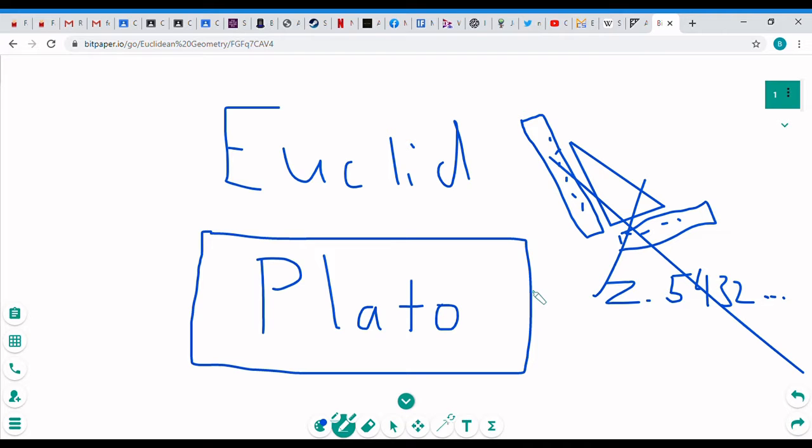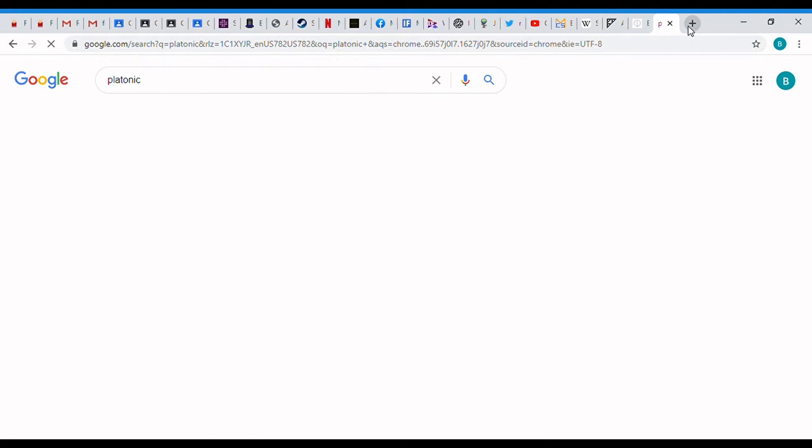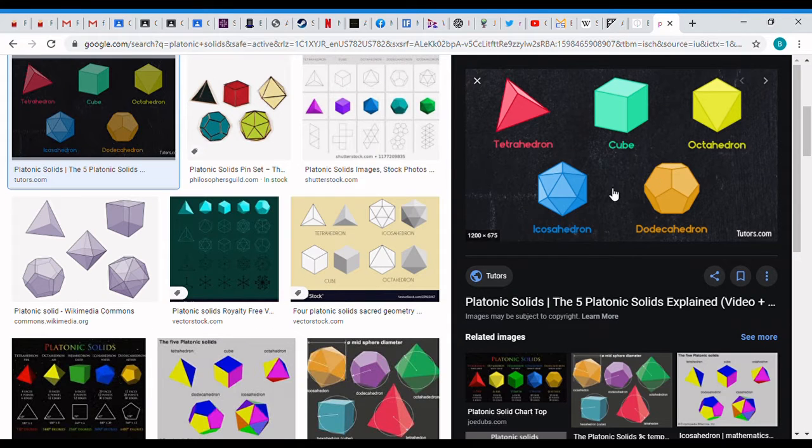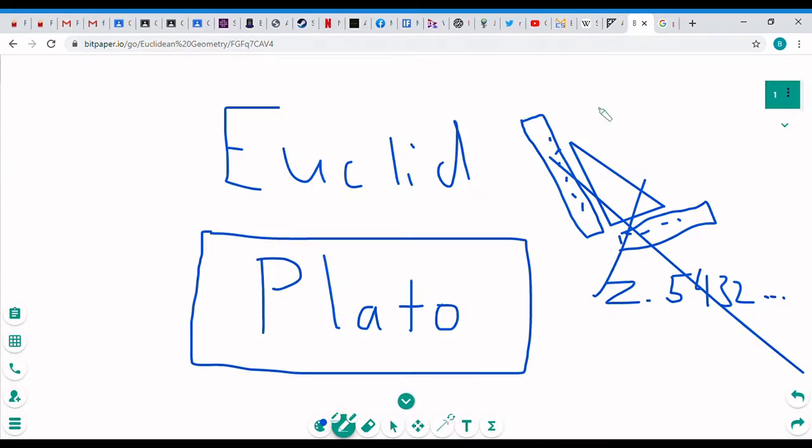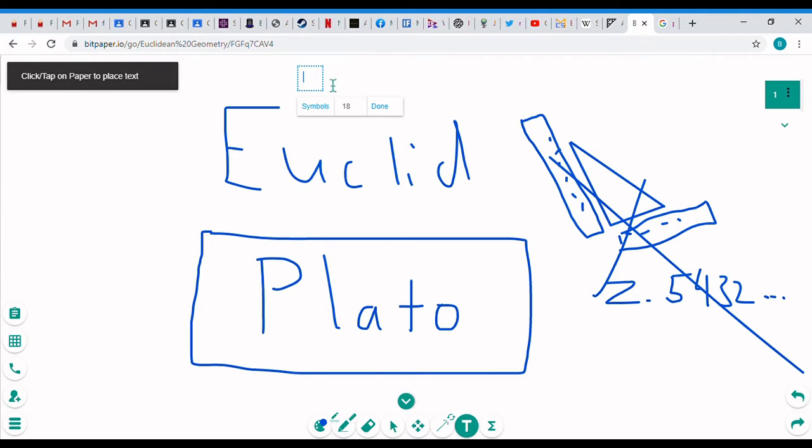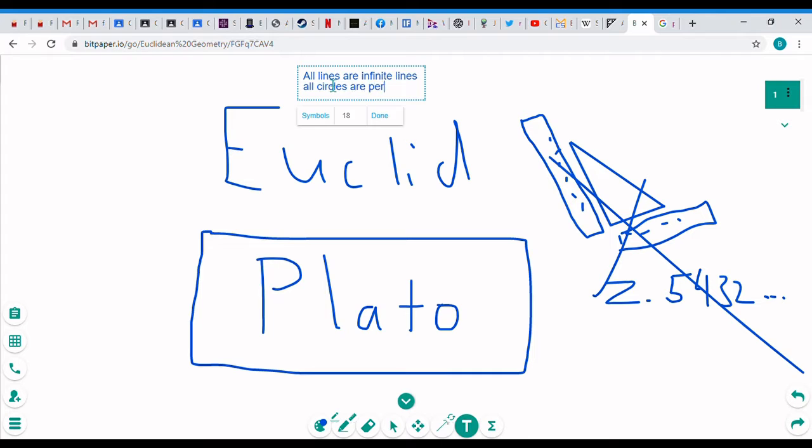So Plato's view of math was that all things were ideal. He had what was known as the Platonic solids, for instance. These were perfect shapes. They were symmetric in every way. When Plato studies shapes and when he studies geometry, he conceives of things as perfect. So in Euclidean geometry, all lines are infinite lines, all circles are perfectly round, all lines are straight, and so on. And they do things very differently.